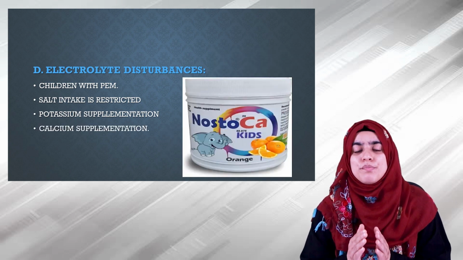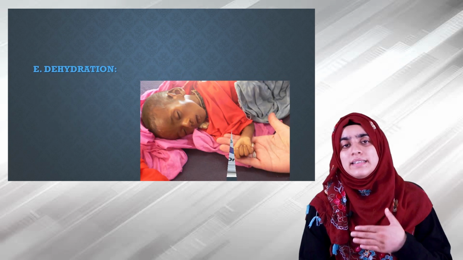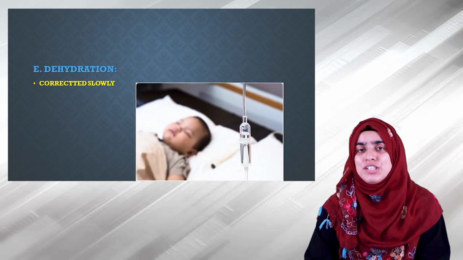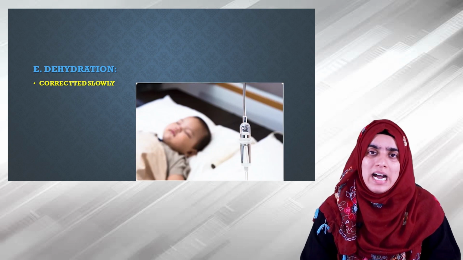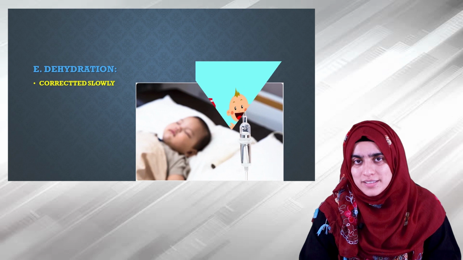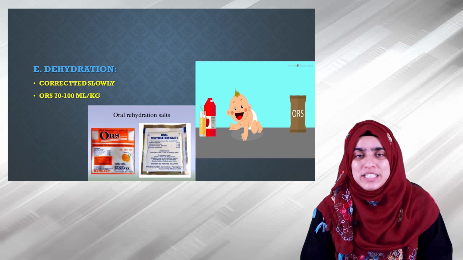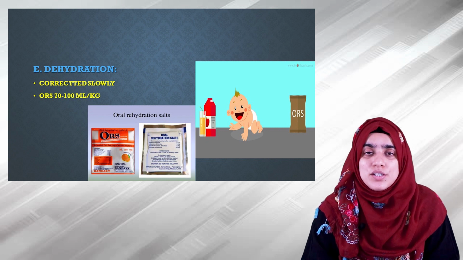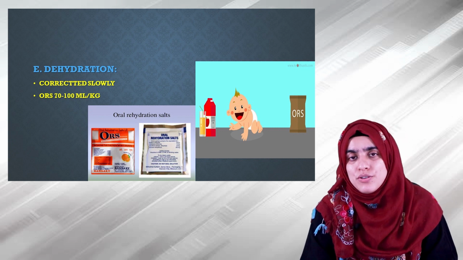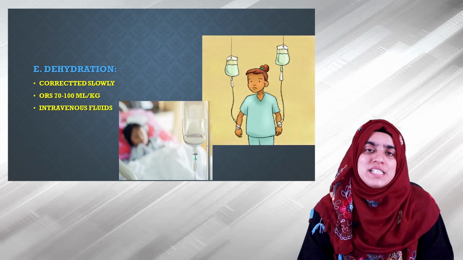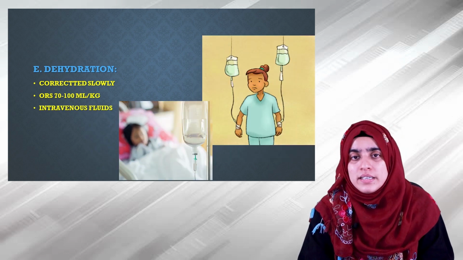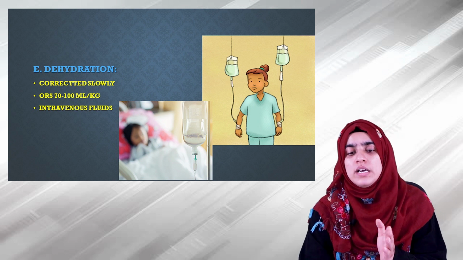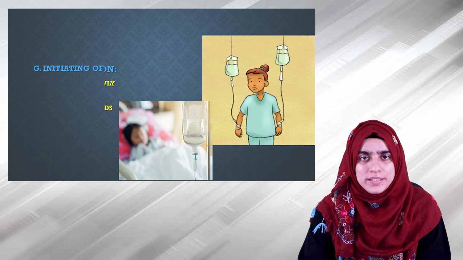Hypocalcemia is managed by calcium supplements. Then the condition which is to be treated is dehydration. The dehydration should be corrected slowly over a period of 12 hours. The dehydration can be treated with oral rehydration therapy or oral rehydration solution of 70 to 100 ml per kg. Intravenous fluids like Ringer lactate or normal saline are given in a dose of 30 ml per kg body weight.